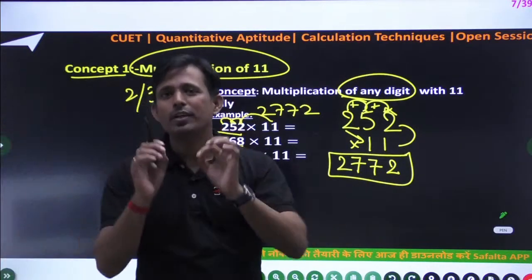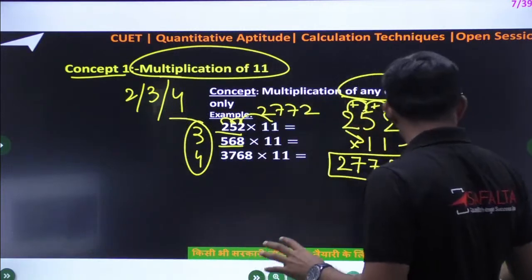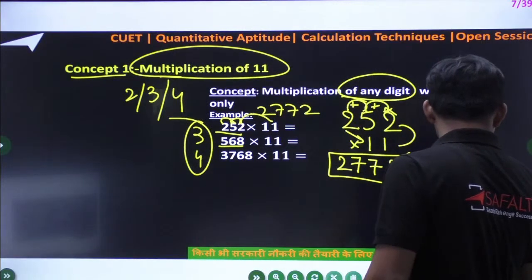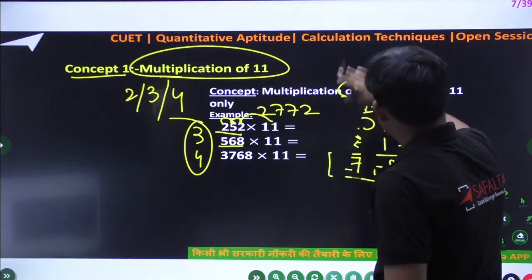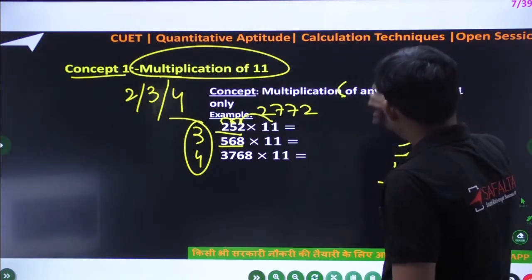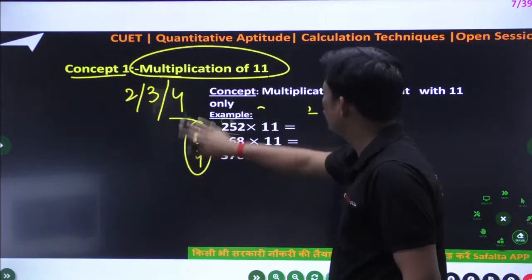If anyone has any problem, please ask me. If there is any problem, please ask me, that is important for me, so that I can discuss the sum again. Now this is the sum without carry, meaning no carry in this sum.